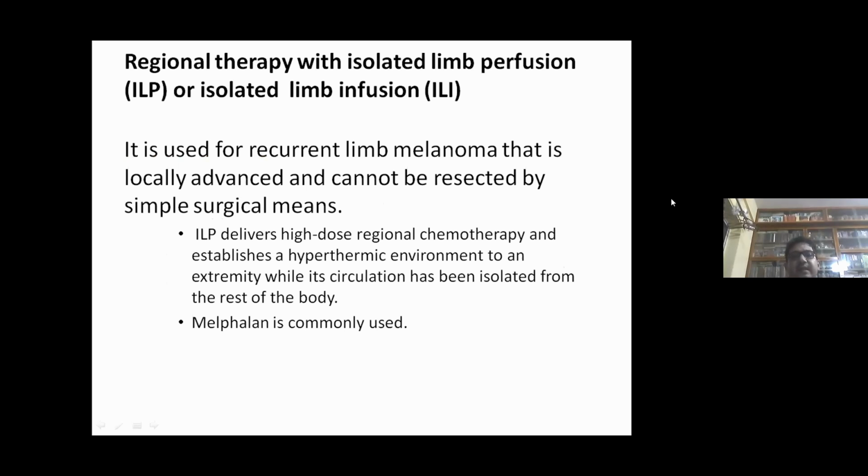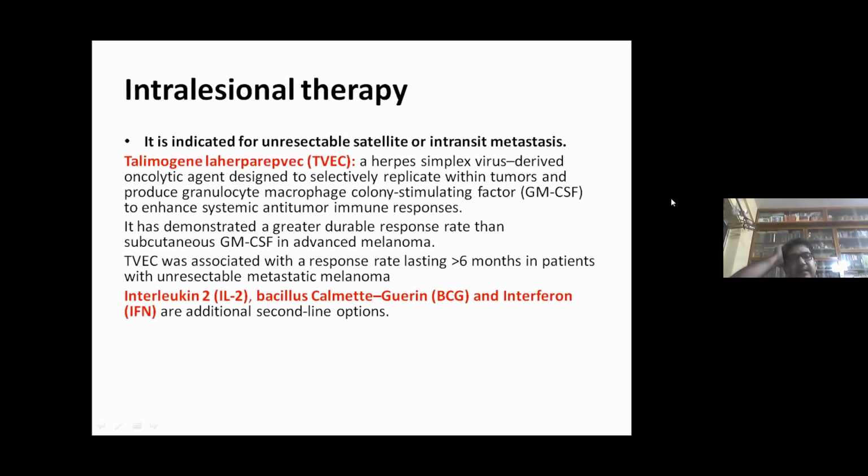Next comes regional therapy with isolated limb perfusion or isolated limb infusion. It is used for recurrent limb melanoma that is locally advanced and cannot be resected by simple surgical means. ILP delivers high-dose regional chemotherapy and establishes a hyperthermic environment to an extremity while its circulation has been isolated from the rest of the body. Melphalan is commonly used.